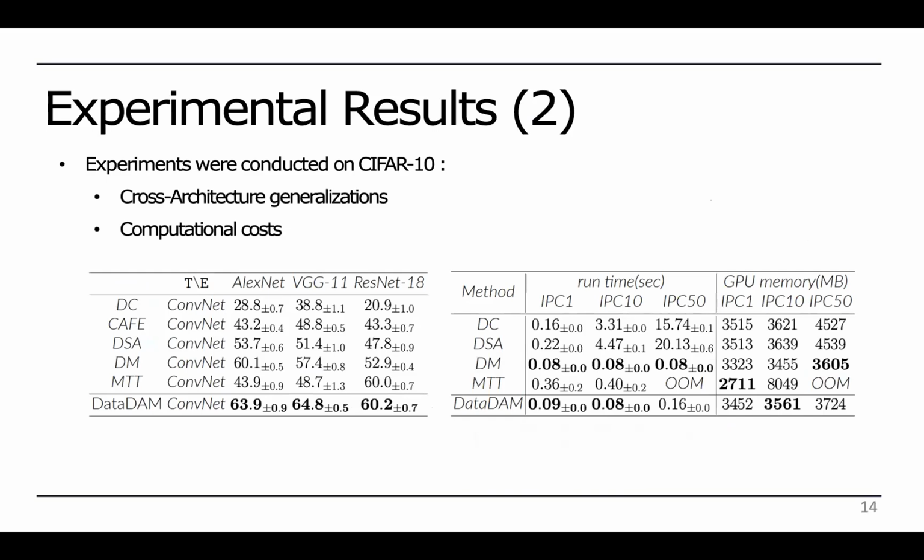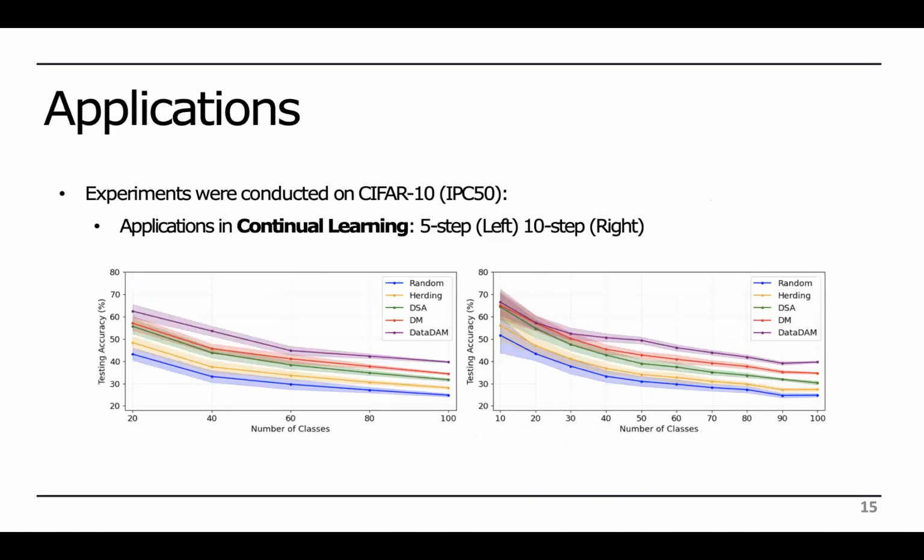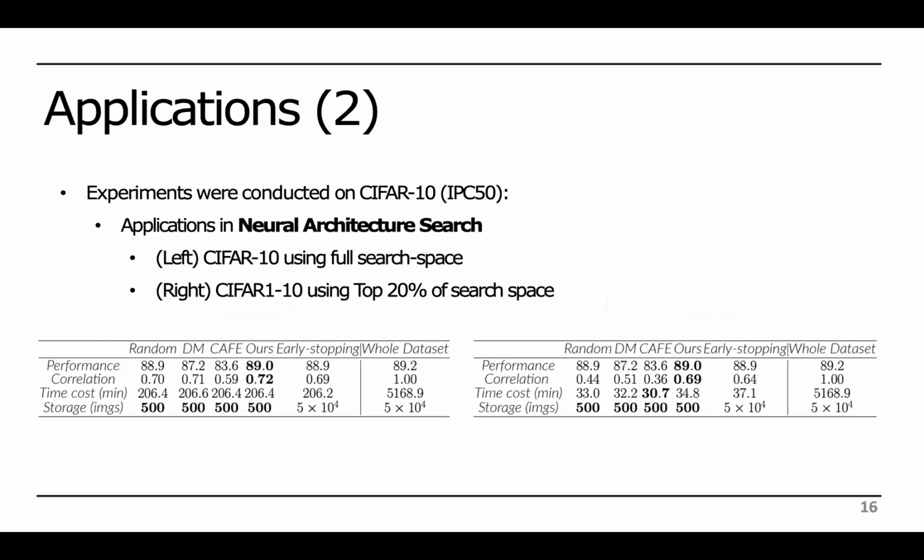Finally, we present our performance on two applications: continual learning, which shows superior performance with DataDAM. Meanwhile, neural architecture search is improved in terms of correlation and performance at a smaller time cost compared to conventional methods.